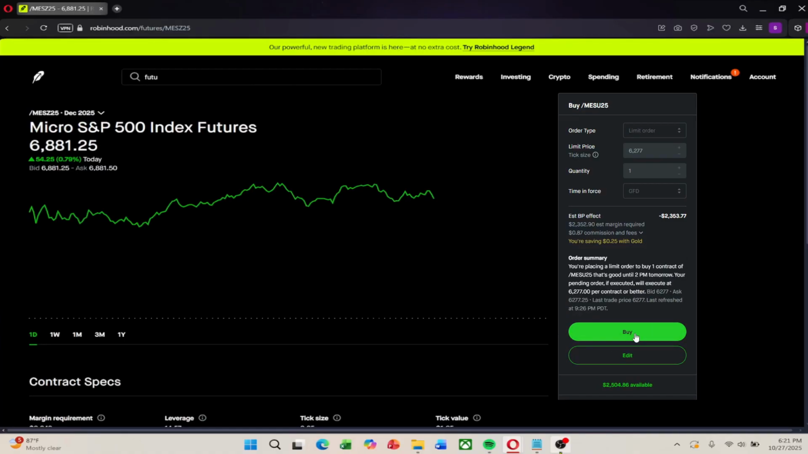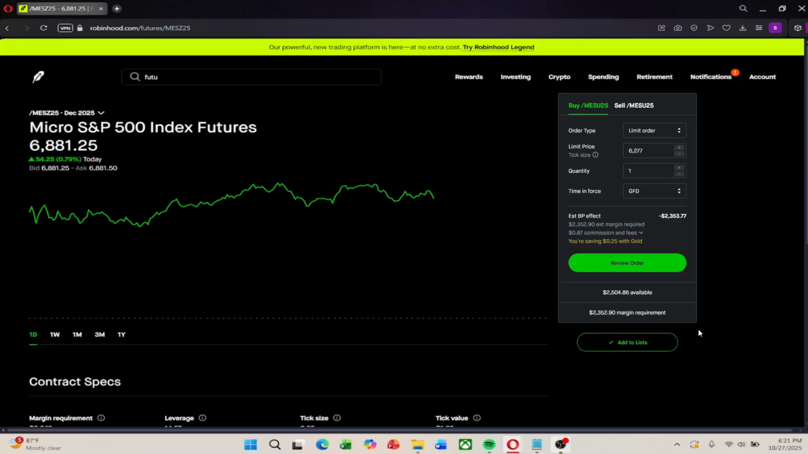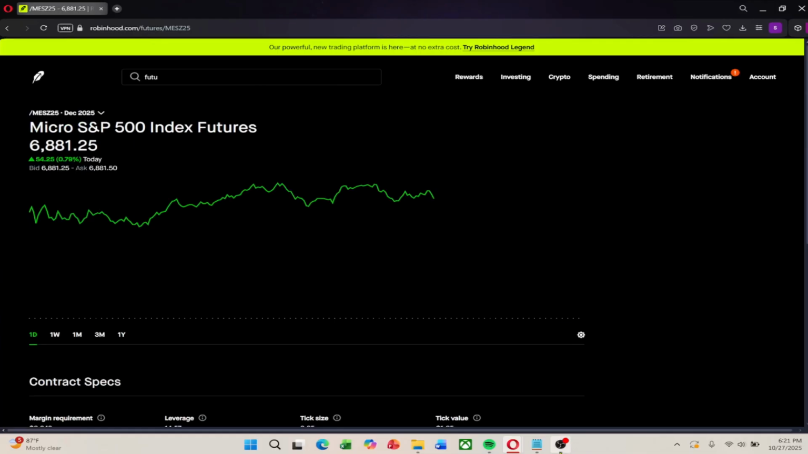After reviewing your order, click Review Order, and then either Buy to execute or Edit if you want to make changes before confirming. Robinhood also sends daily and monthly futures statements that summarize all your trades, including profit and loss, fees, and contracts traded. These can be found under Reports and Statements in your account settings.